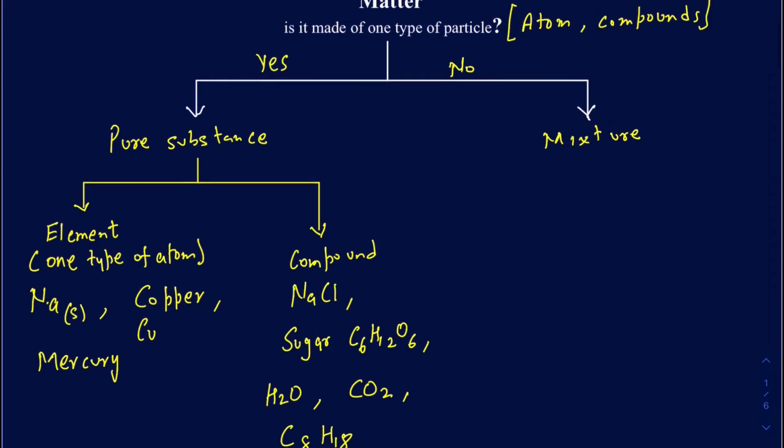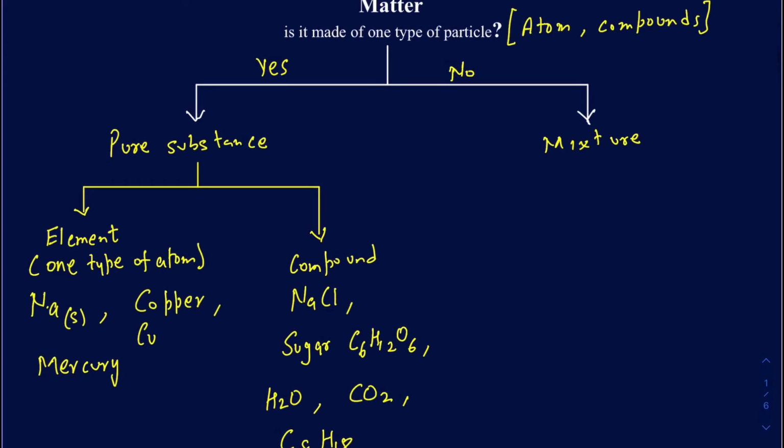Let's talk about the mixture now. So in a mixture, like I said, we will have more than one type of atoms or compounds, and they're not going to be chemically bonded with one another. They will be separated from one another, unlike in the pure substance. So, for example, before I further categorize the mixture, let me talk about air.